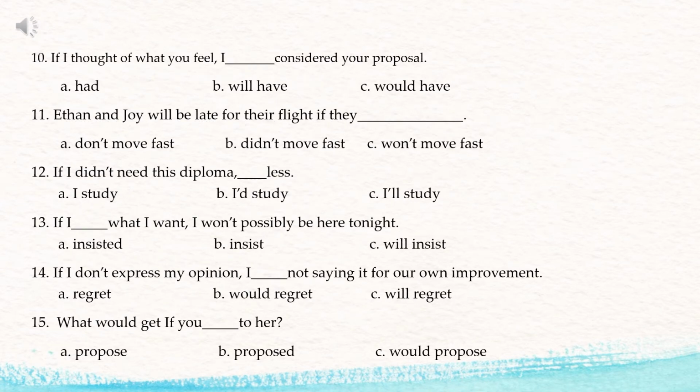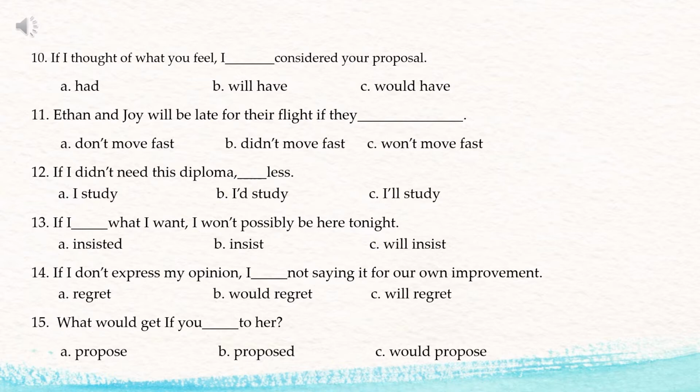Let's have number 10. If I thought of what you feel, I blank considered your proposal. What is the tense of the verb in the conditional clause? Thought. What is the tense of it? Simple past tense. Now, if the verb in the conditional clause is in the simple past tense, then automatically in the main clause we will be using the "would have considered."